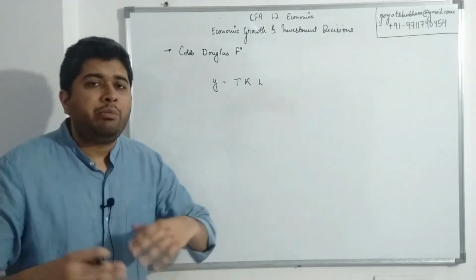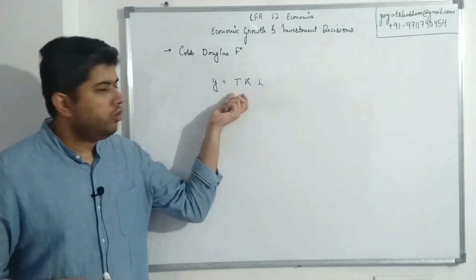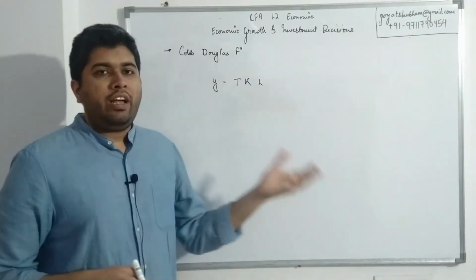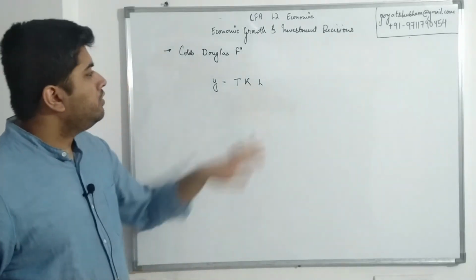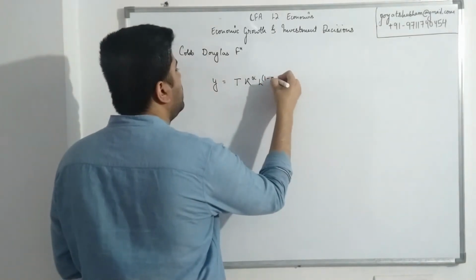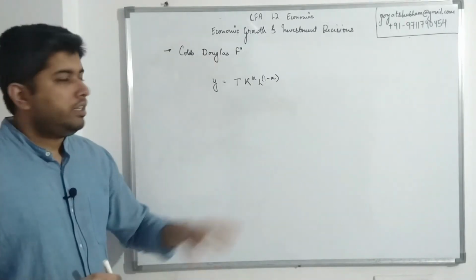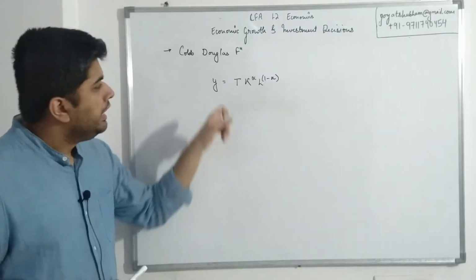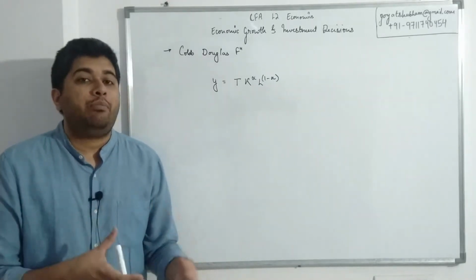Of course, in the real world, there can be more than these three things, but this is a more simplistic approach. So three things: technology, how fast the technology of a country is growing, how much capital do they have invested, and how much labor do they have. However, they also added a factor here. So effectively what this equation now says is T represents technology, K represents capital, L represents labor. This alpha represents the portion of total output which is influenced by capital.